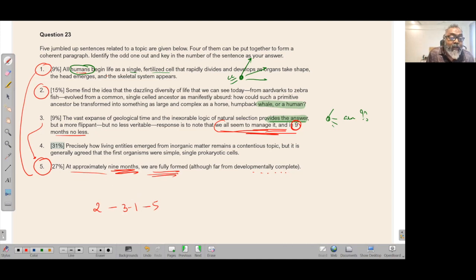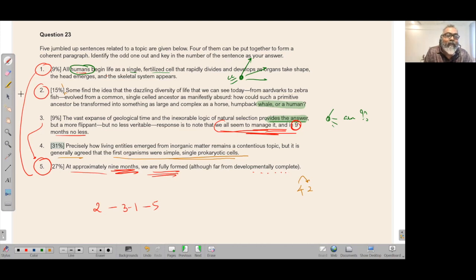Precisely how living entities emerge from inorganic matter remains a contested topic, but it is generally agreed the first organisms were simple single-celled prokaryotic cells. I think the problem is that some people would have connected 4 and 2 together. I think that we need a word, no? But some find that connection can be there. Otherwise, how will you say everybody agrees? Then what's the problem? Everyone agrees, it is generally agreed the first organism was simple prokaryotic cells.